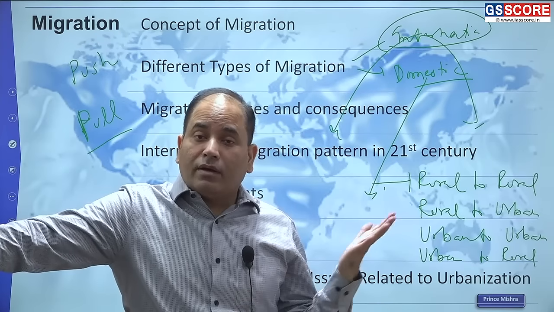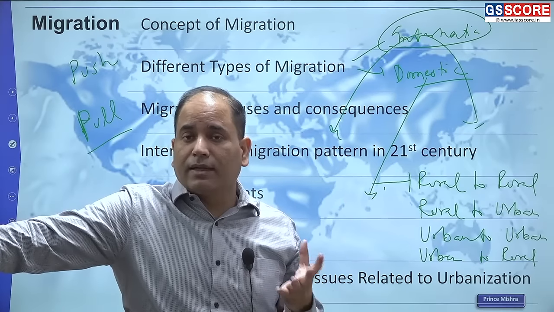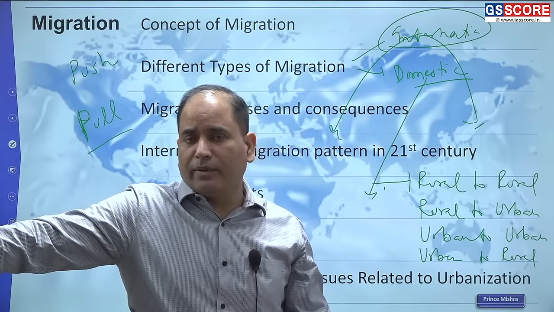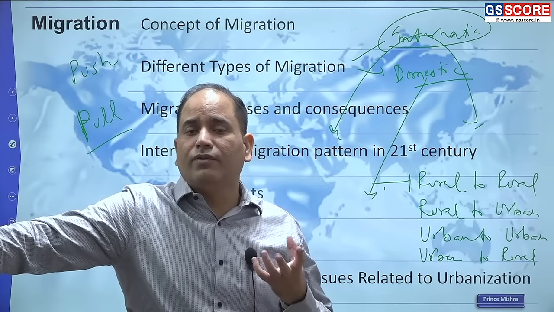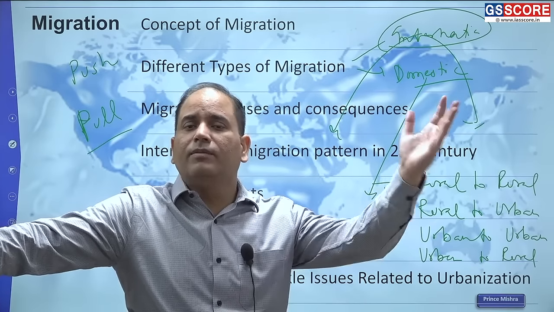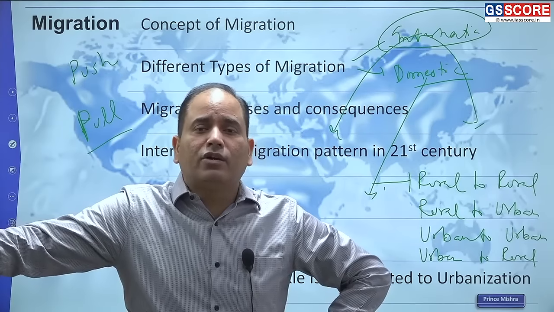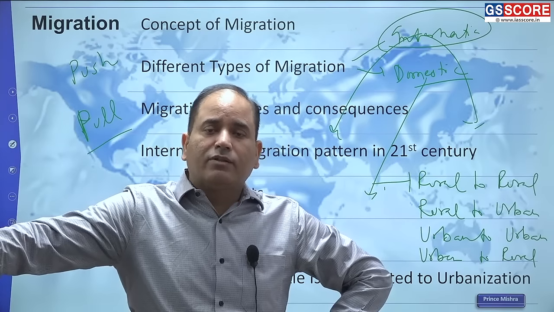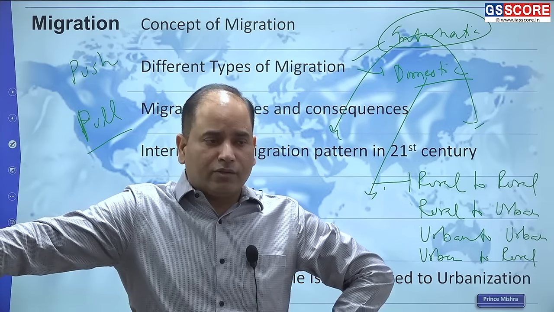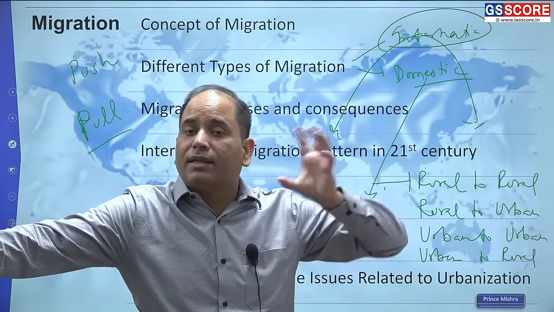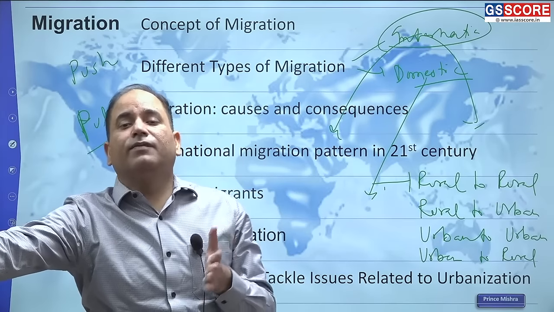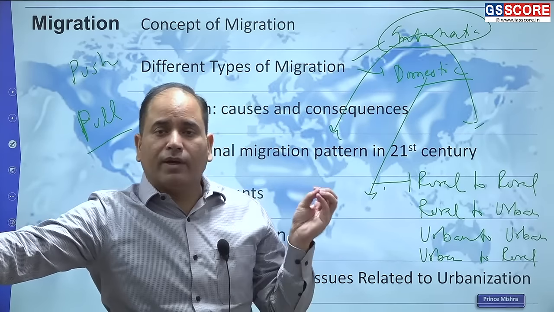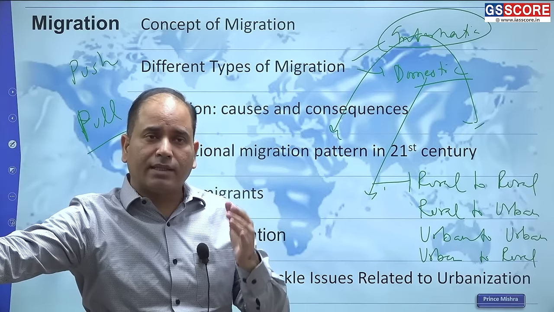Even not due to natural reasons, sometimes due to normal reasons also, like agriculture is not performing and the farmer is not able to feed their family. So obviously they will be forced to migrate, or they do not have any job in the rural area. तो अगर job नहीं है तब भी आपका जो farmer है, the people है, rural people, they will migrate. So that is push migration. But sometimes the farmer has some livelihood in the rural area. तो ऐसा नहीं कि उसके पास livelihood नहीं है, but still